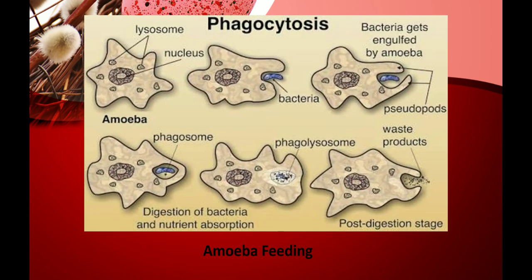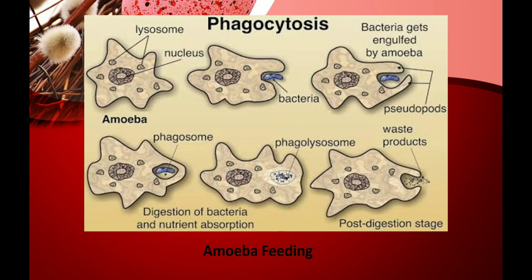There is a picture showing the different stages of how exactly an amoeba feeds and moves. In the first picture you can see a free-lying amoeba. Then in the second picture you can see a bacteria approaching the amoeba, or the amoeba approaching a bacteria. It could be either way.